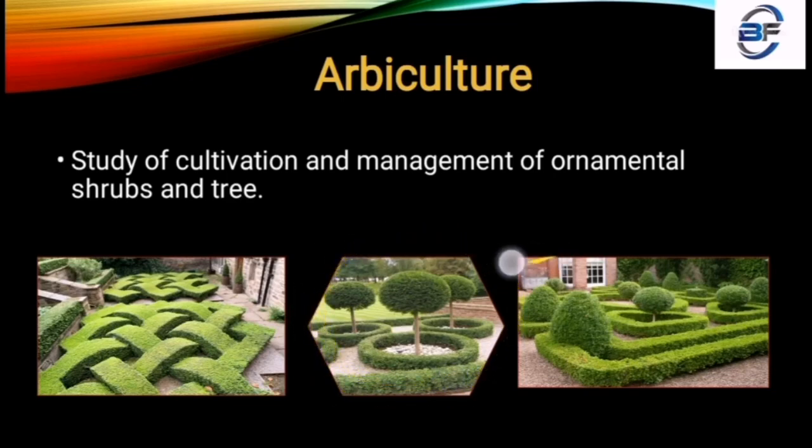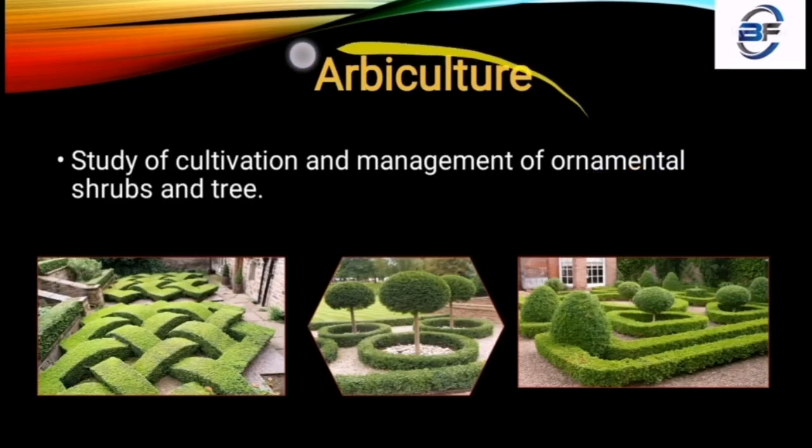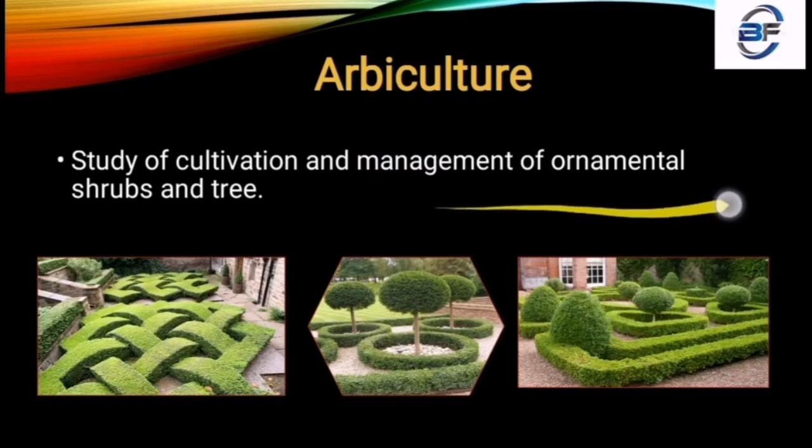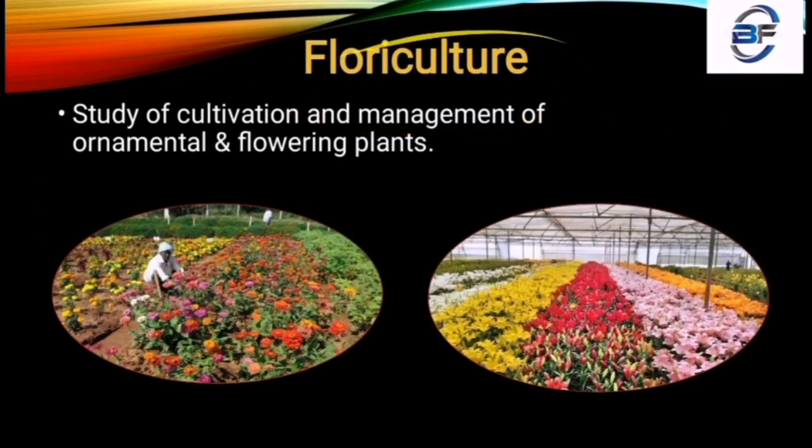Ornamental plants are arranged over here, in gardens, and the ornamental arrangement of flowers, plants and bushes is all included in Arboriculture. So in Arboriculture we manage the ornamental shrubs and trees. Both things are included in Arboriculture.